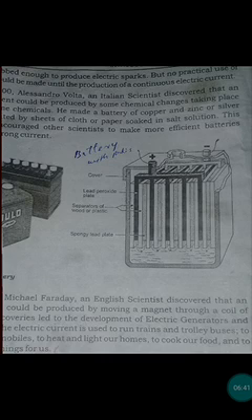Now students, because of this discovery, scientists were encouraged to produce more efficient batteries which produce more current. So in 1831, Michael Faraday discovered electric current, which he produced by moving a magnet through a coil of wire.